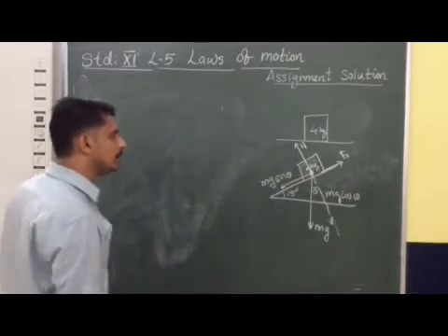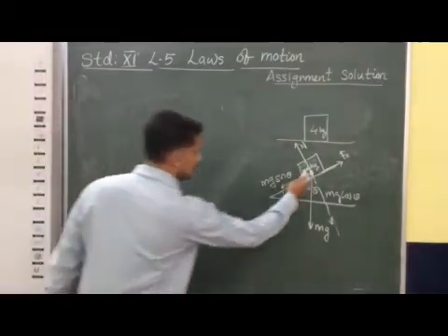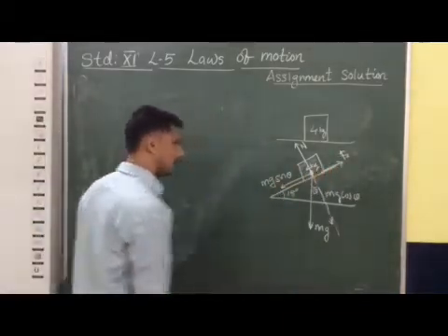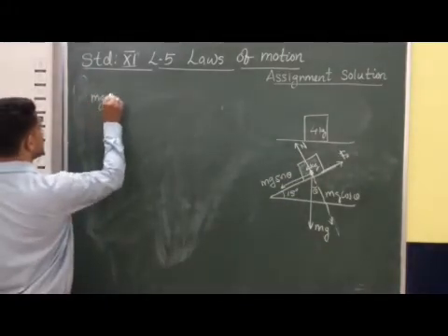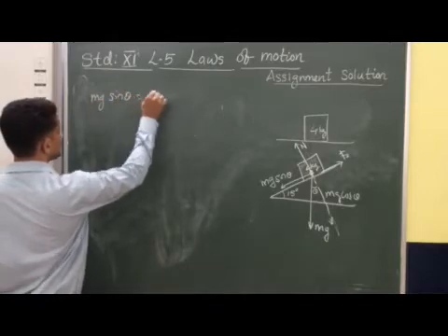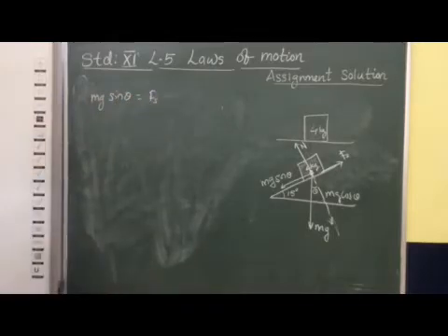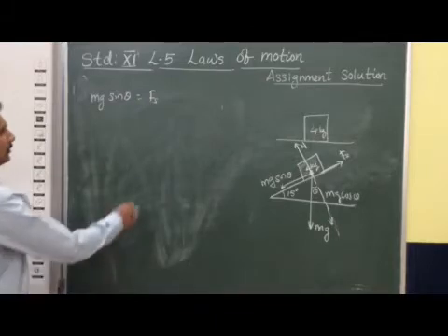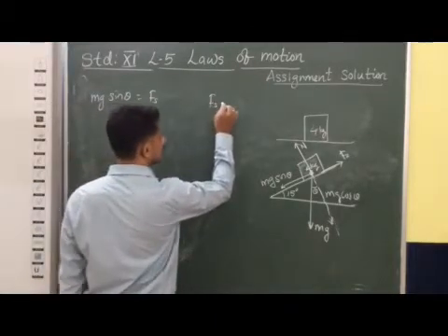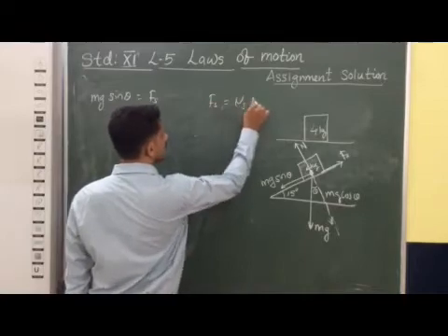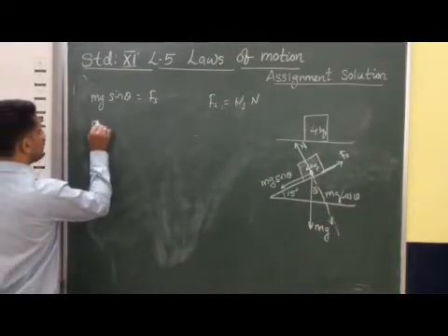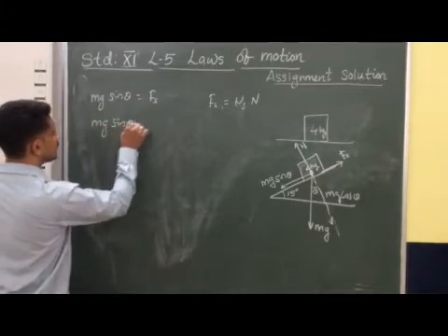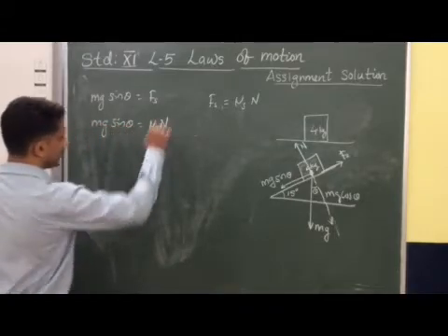The frictional force is balanced by mg sin theta. That means mg sin theta is equal to the frictional force, Fs. And the maximum frictional force we also know. What is the value of Fs? Maximum frictional force is μs into n. So we can modify this equation: mg sin theta is equal to μs into n.